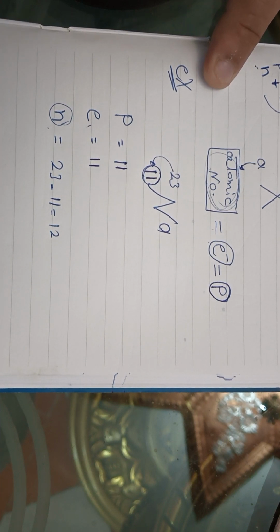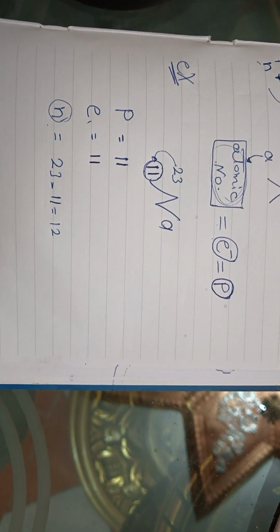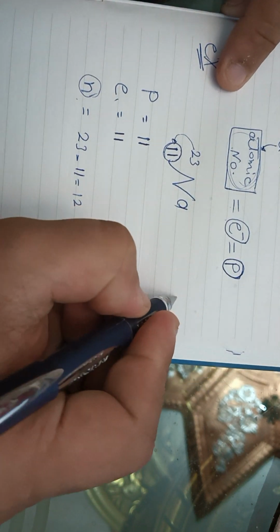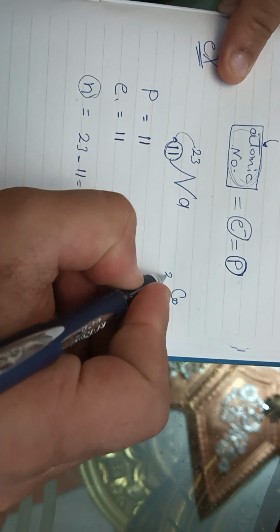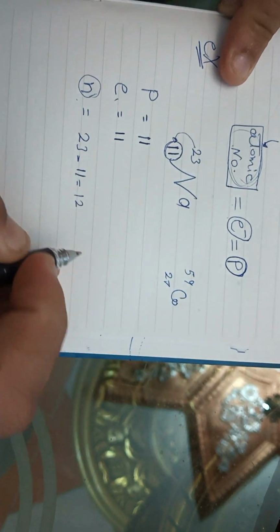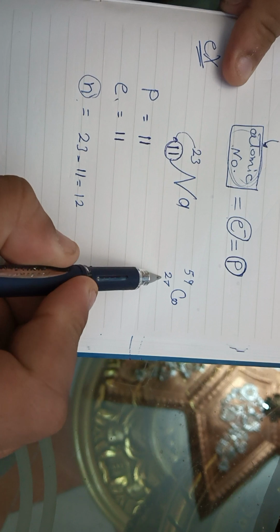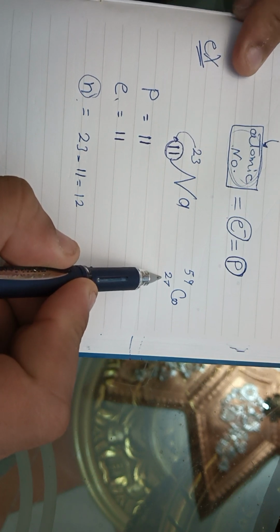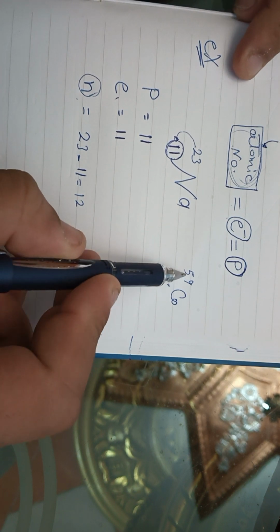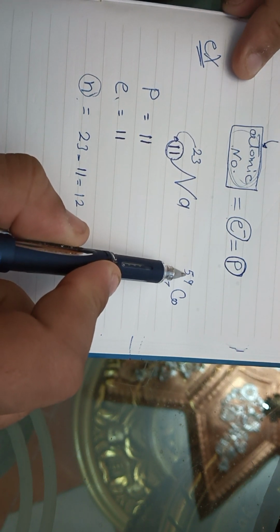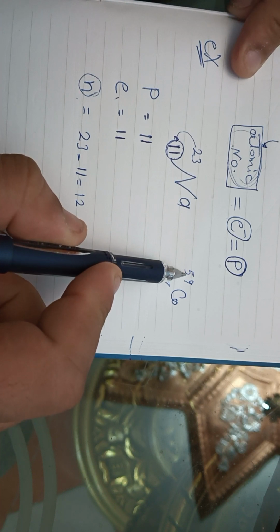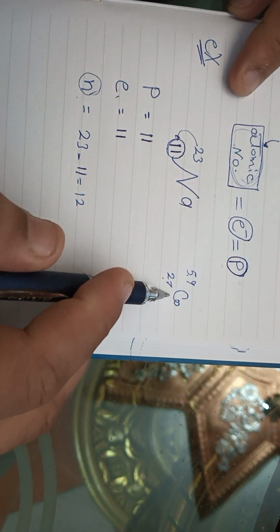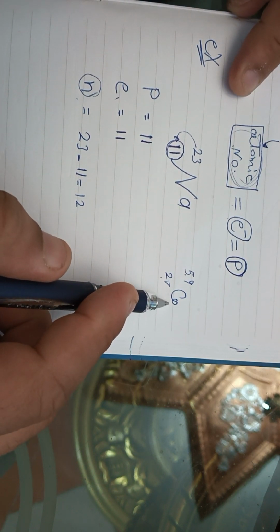This is how to calculate the number of protons, the number of neutrons and the number of electrons. Another example, cobalt, 27 59. 27 is the atomic number, which counts the number of protons and the number of electrons, while 59 is the mass number, which counts the number of protons plus the number of neutrons, while Co is the symbol of the element.